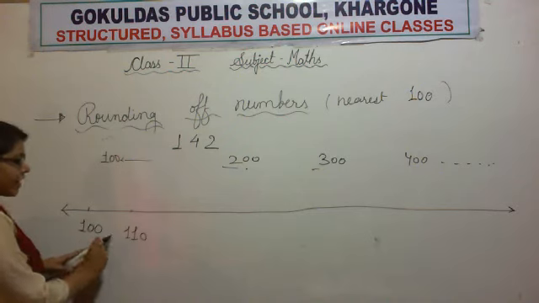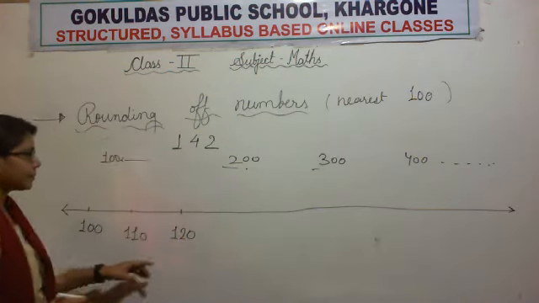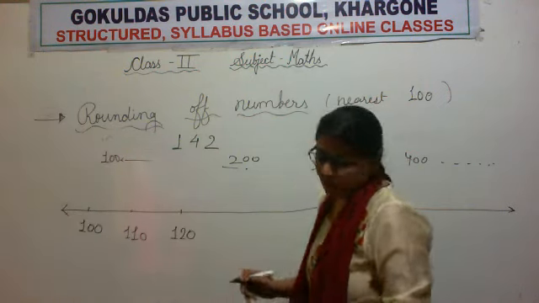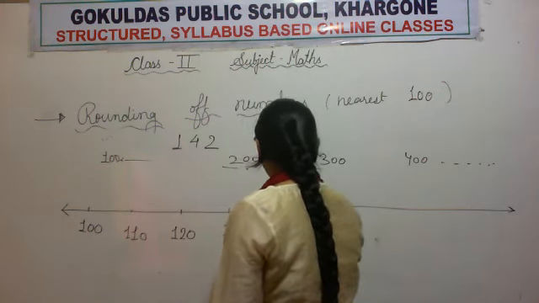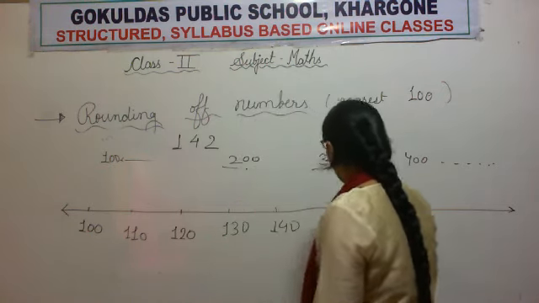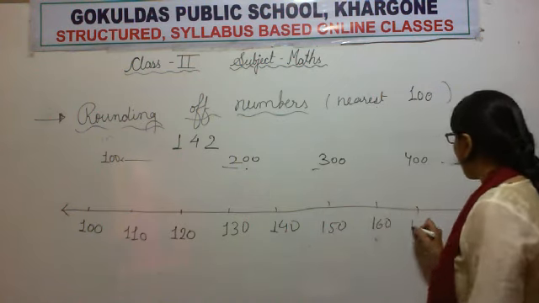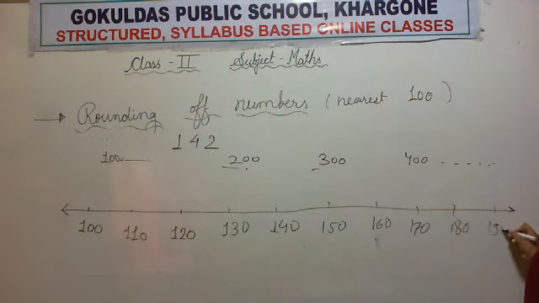So 100, 110, 120, 130, 140, 150, 160, 170, 180, 190 and 200.